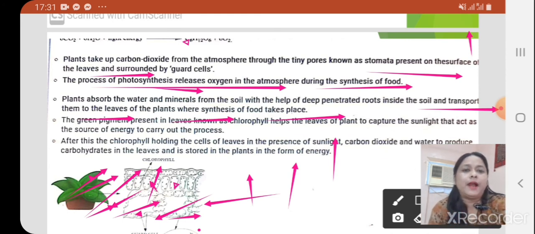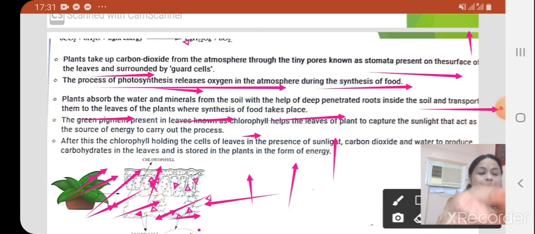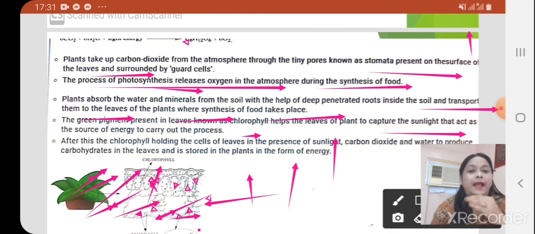And the third point we will take here: the green pigment present in leaves is known as chlorophyll. You can easily see this in the diagram. The leaves use chlorophyll to capture sunlight, which acts as a source of energy to carry out the process. This is a green pigment, called chlorophyll. It absorbs sunlight, and this sunlight acts as energy during the process of photosynthesis.